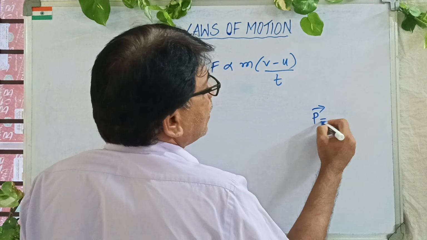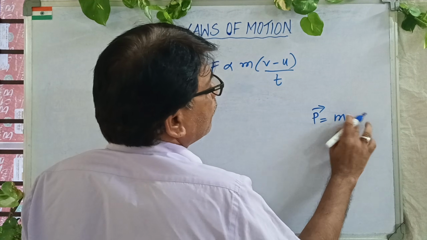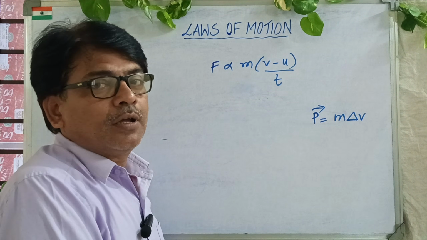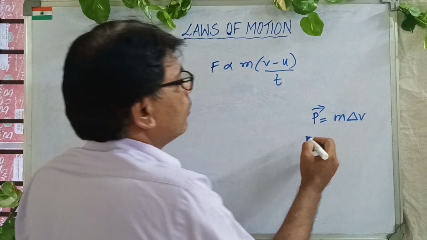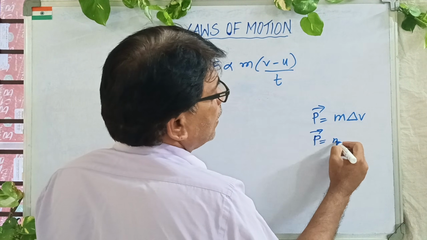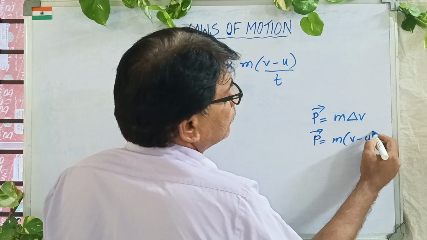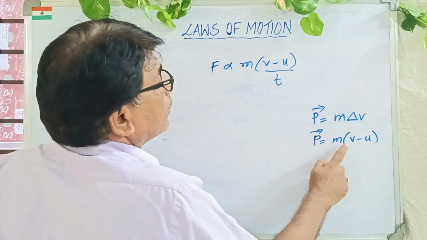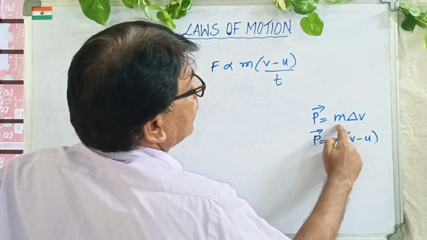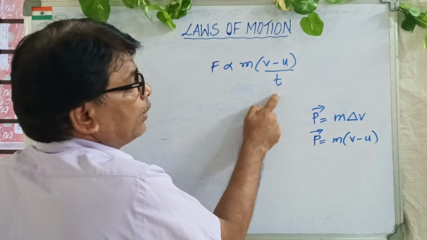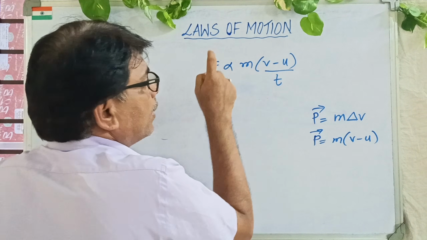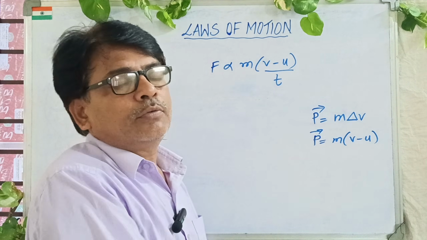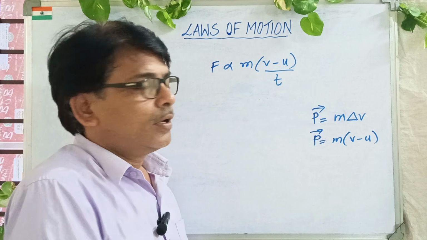Momentum is what? Mass into velocity. But I want to know the change in velocity, because velocities are of two types, isn't it? Final and initial. So I want to write it like this: change in momentum is equal to mass into (v minus u). This is another formula for momentum. Therefore this is the change in momentum. But I am speaking about the rate of change of momentum being directly proportional to net force. This is what you mean by Newton's second law of motion.